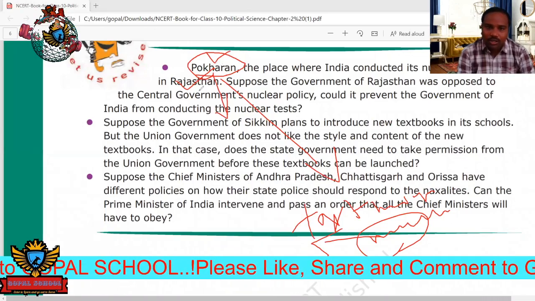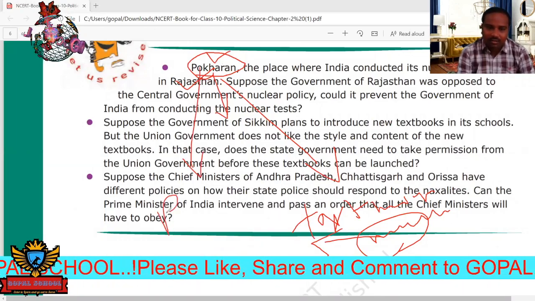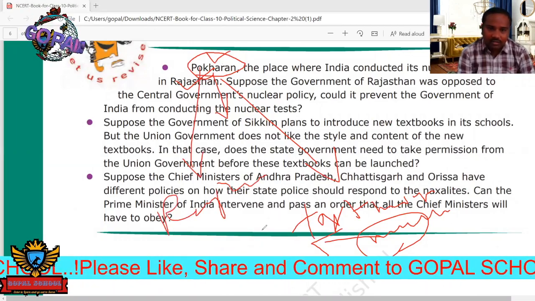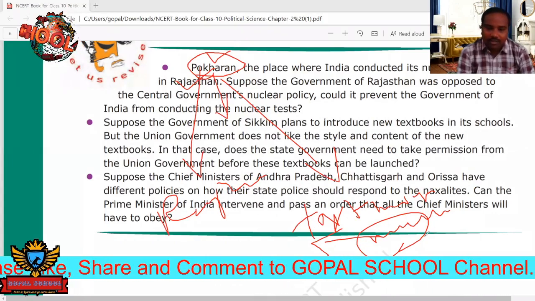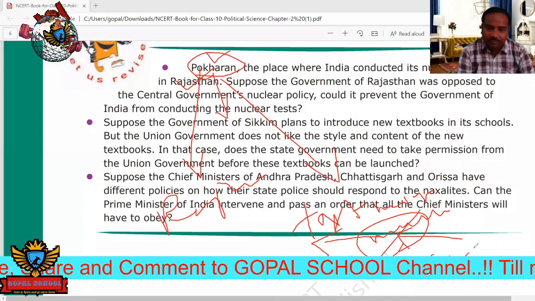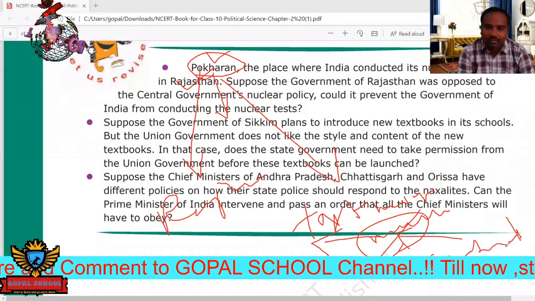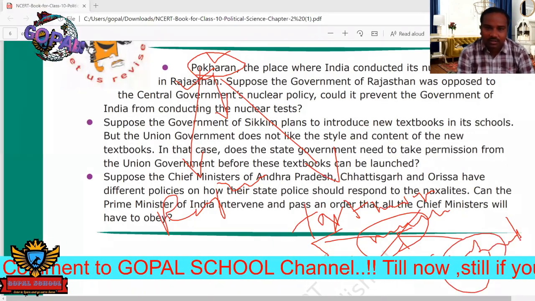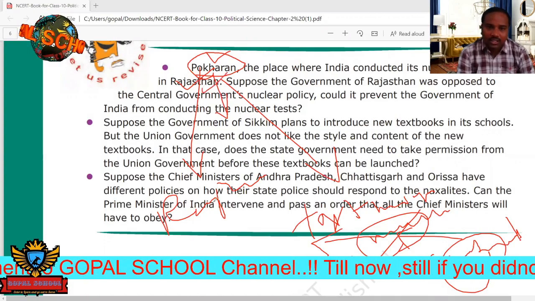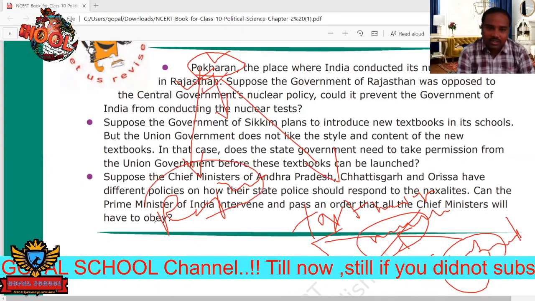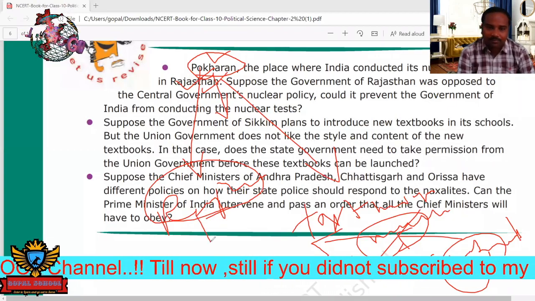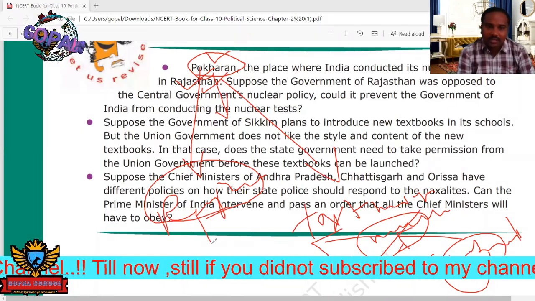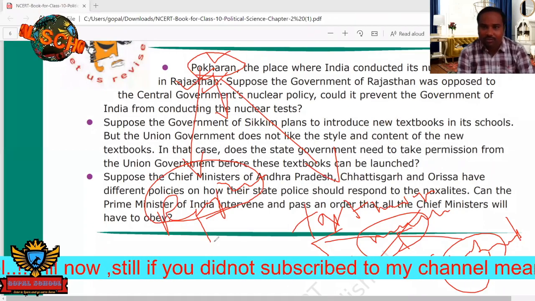So Pokhran is present in Rajasthan, and the testing of nuclear weapons is the duty of the central government. So the central government wants to conduct this nuclear test at Pokhran. Then Rajasthan's intention is, for example, that they don't want to conduct this test in Rajasthan, which may be problematic for the state environment.